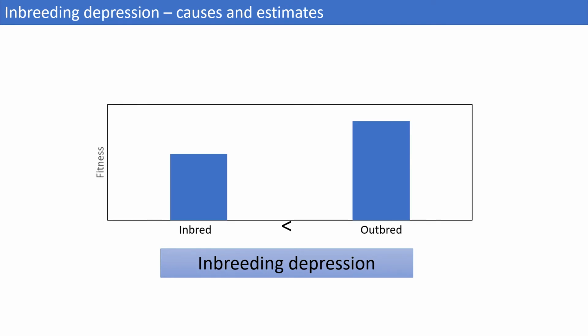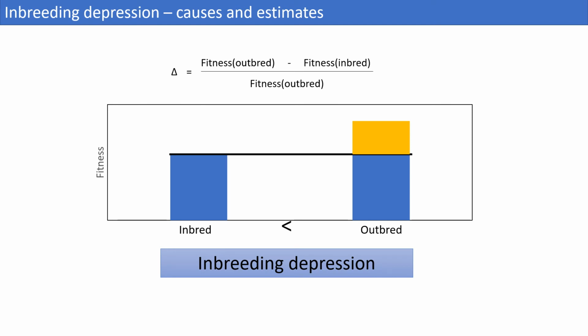Regardless of the genotype of the individual, if we observe a decrease in the fitness of the inbred relative to the outbred individuals, we can say that the species, or the studied family, suffers from inbreeding depression. We denote inbreeding depression with the Greek letter delta, and we can calculate it as the difference between fitness of outbred and inbred individuals. In order to make this value comparable among traits and populations with different measurement units and scales, we divide this difference by the fitness of outbred individuals.